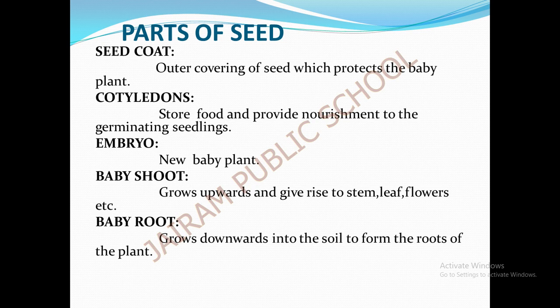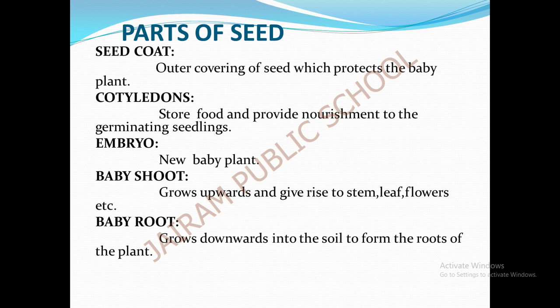Under the seed coat, a kidney bean seed has two halves or seed leaves. These are called cotyledons, and they store food and provide nourishment to the germinating seedling. Between the cotyledons is the baby plant, which is known as the embryo.